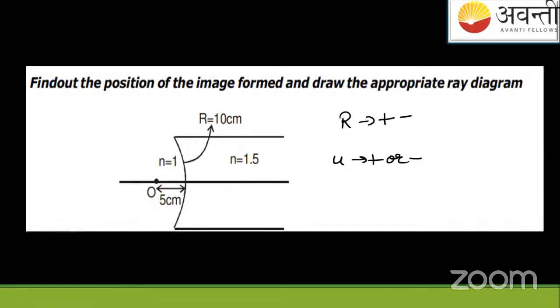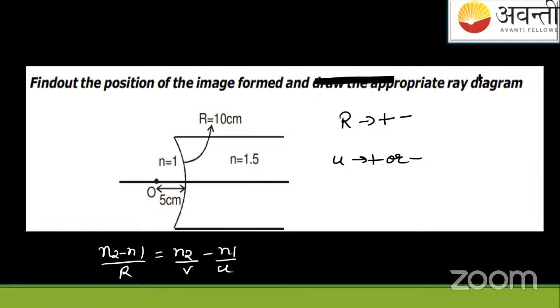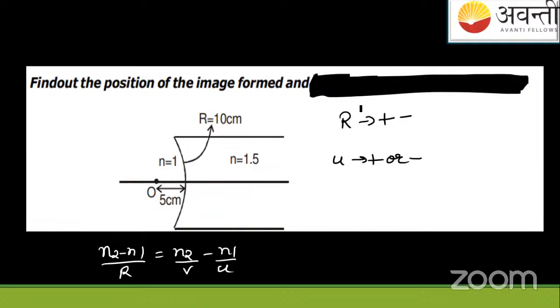Formula pata nahi kaun sa apply karna hai? Same. N2 minus N1 upon R. You know the reason? It's a refracting surface. Mirror nahi hai. It's a refracting surface. Question is again the same. You can delete the next part. The next part, the appropriate ray diagram, is not required for you, because how will you show me? No need to share the screen. Just put the answer in the chat box.